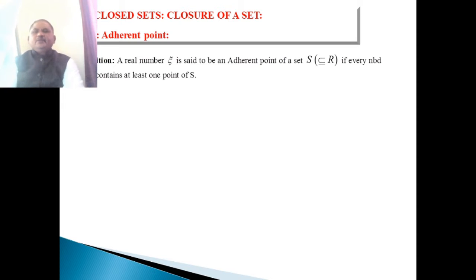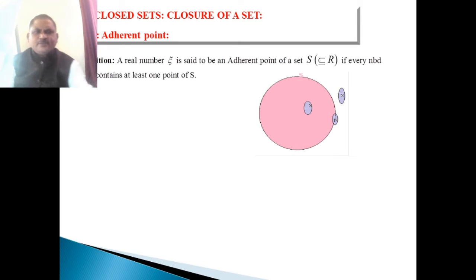A real number zeta is said to be an adherent point of the set S, S being a subset of the real number set R, if every neighborhood of zeta contains at least one point of S. From this figure, suppose this is the set S, a set of real numbers, a subset of R. This X is an arbitrary point.